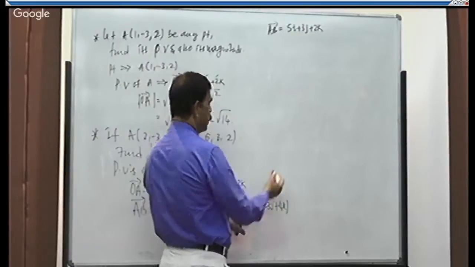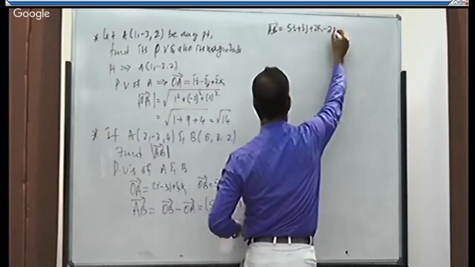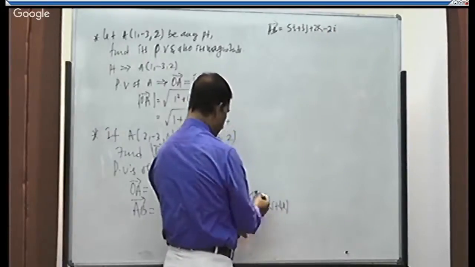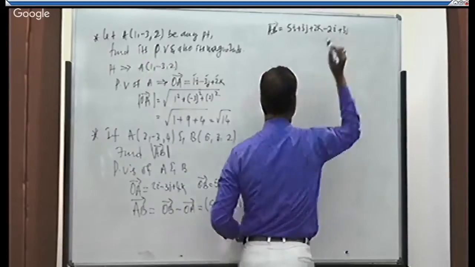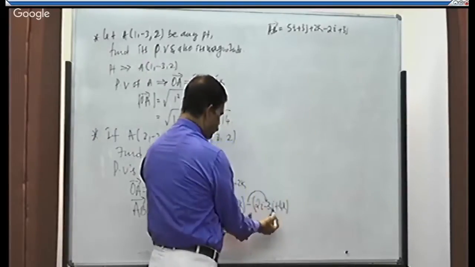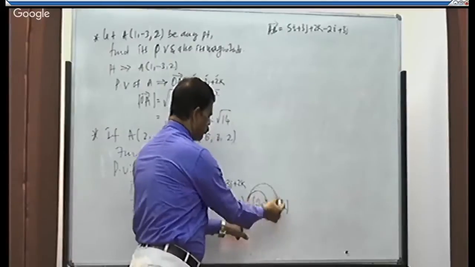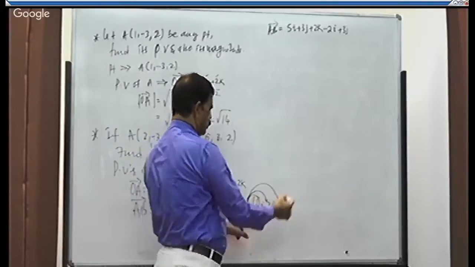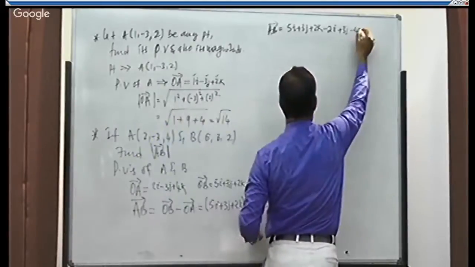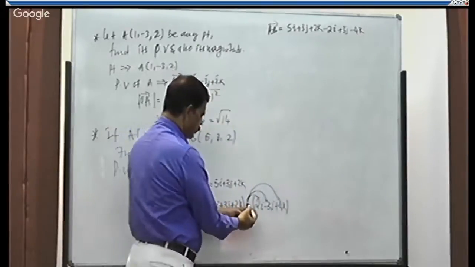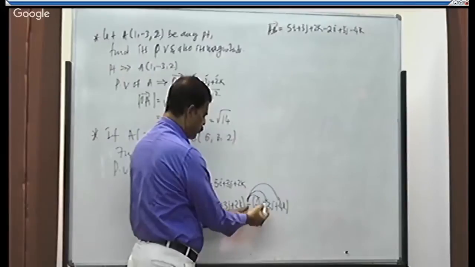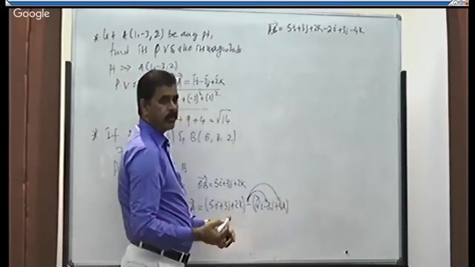Minus of 2i, minus into minus, plus 3j, minus into plus, minus 4k. So this minus should be multiplied with all the elements in the bracket.